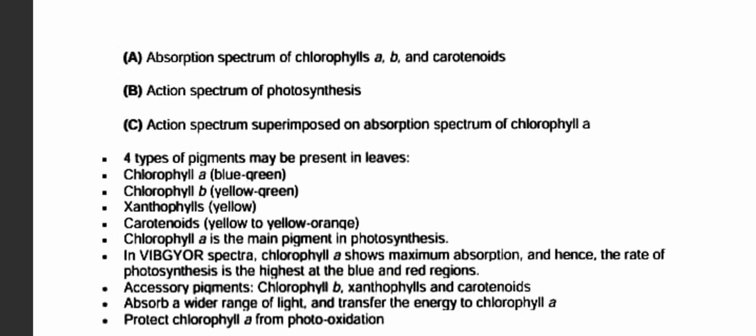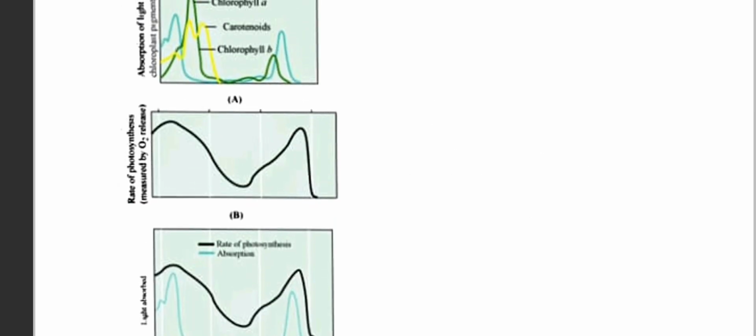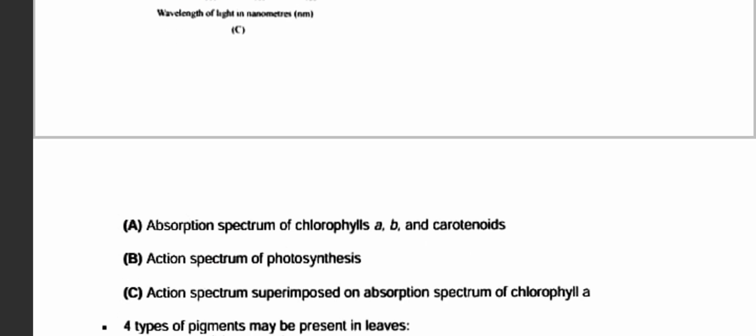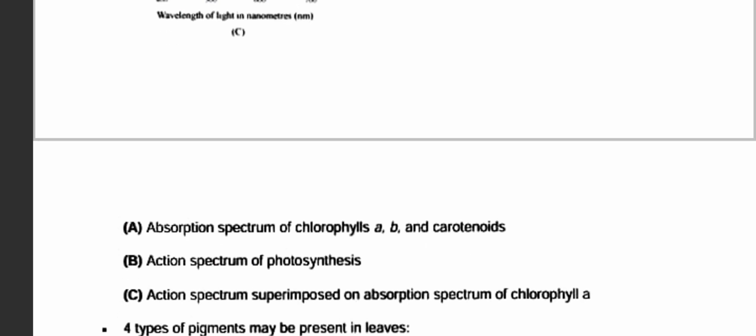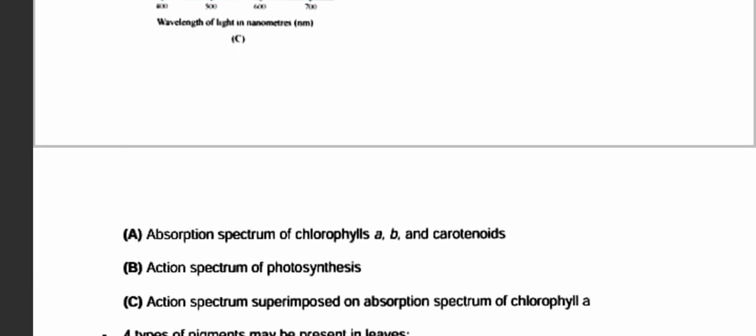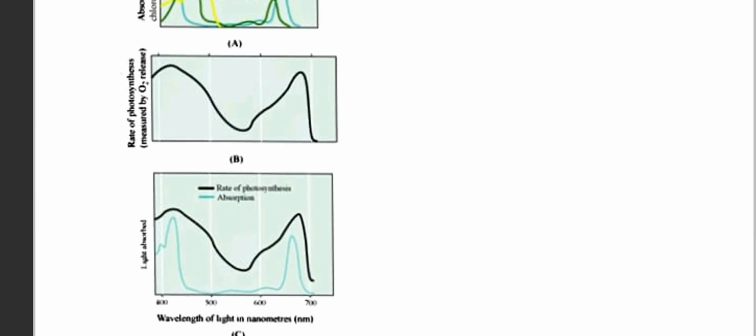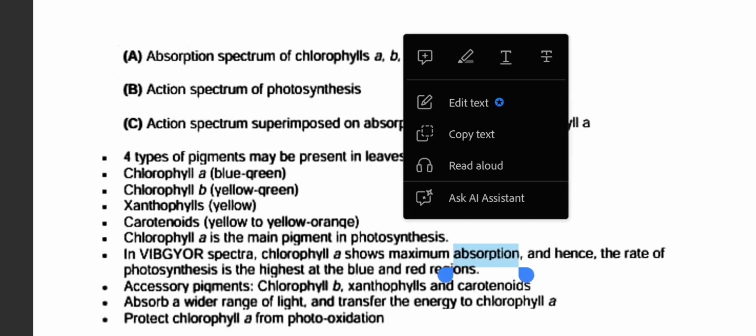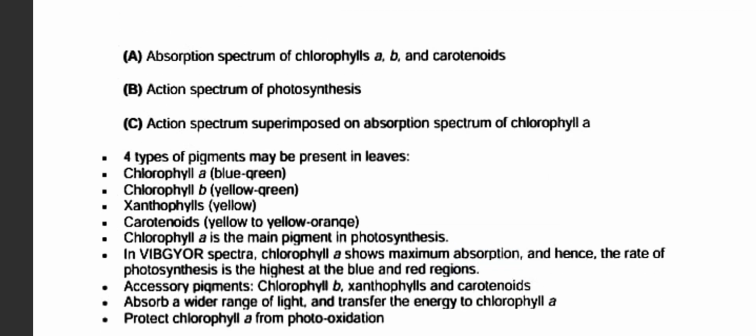In diagram A, we can see the absorption spectrum of chlorophyll A, B, and carotenoids, you can see. Now the action spectrum of photosynthesis in C, the spectrum superimposed on the absorption spectrum of chlorophyll.